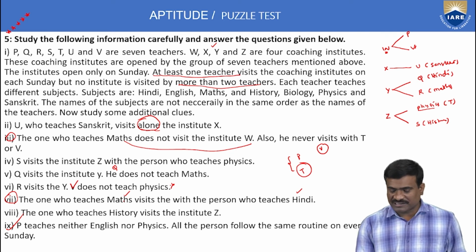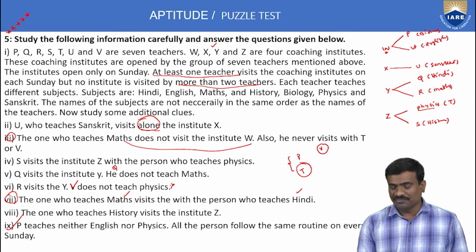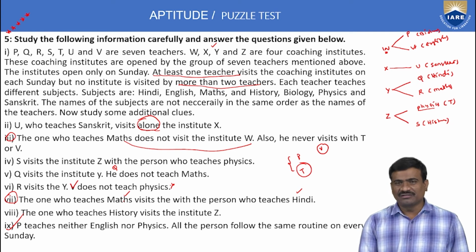Total 7 subjects, here 5 completed, and English also not possible. Remaining possibility only biology. That is P. This is about P's subject. Remaining pending only English, but total 7 subjects, 6 completed. English only pending. That is V institute. This is the solution of the given puzzle.